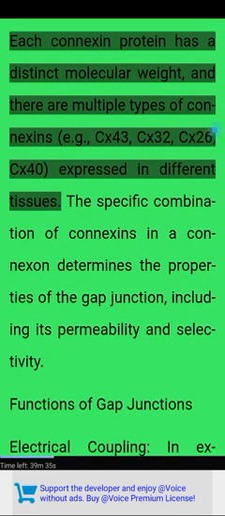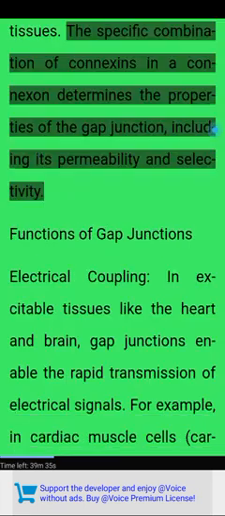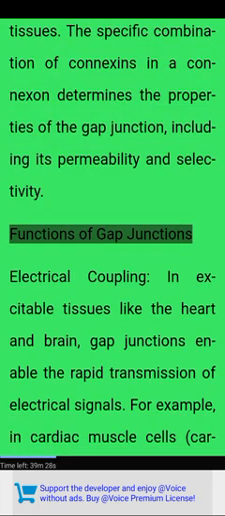Each connexin protein has a distinct molecular weight, and there are multiple types of connexins, e.g., CX43, CX32, CX26, CX40, expressed in different tissues. The specific combination of connexins in a connexon determines the properties of the gap junction, including its permeability and selectivity. Functions of gap junctions.